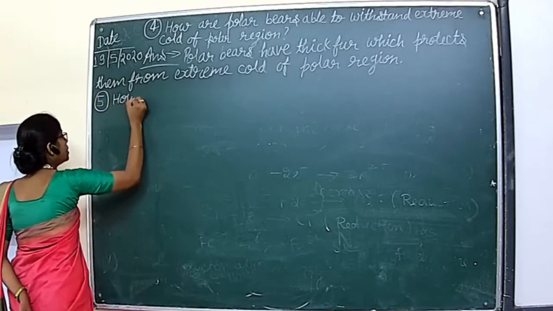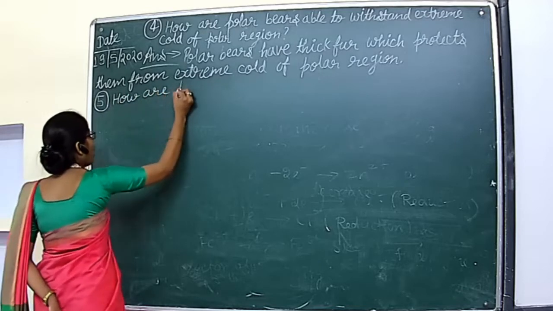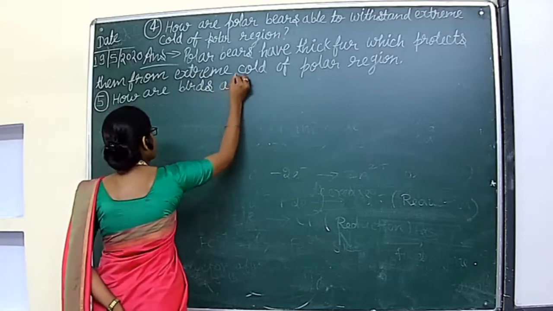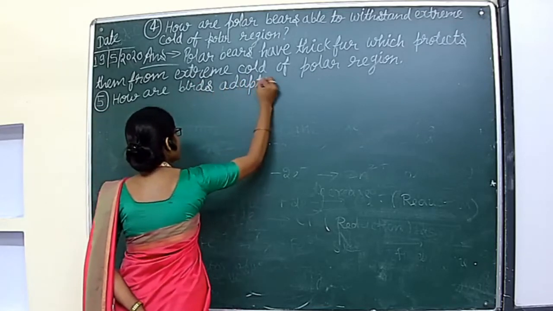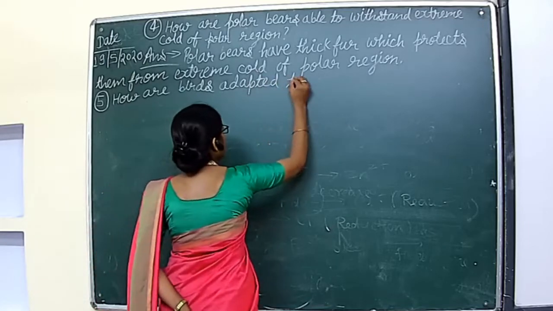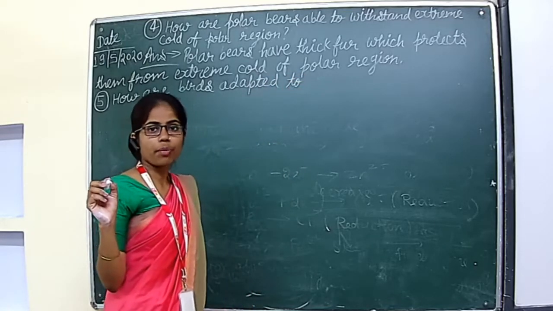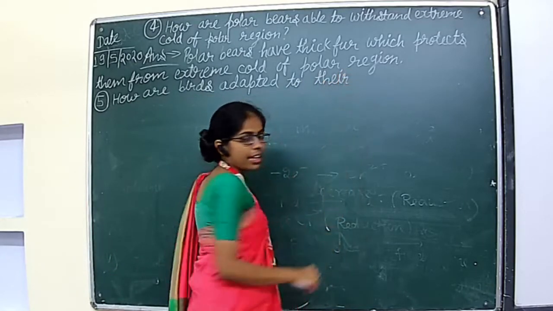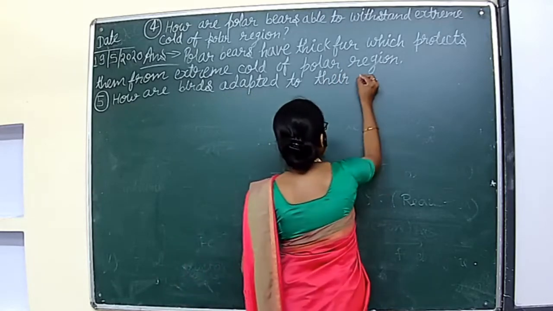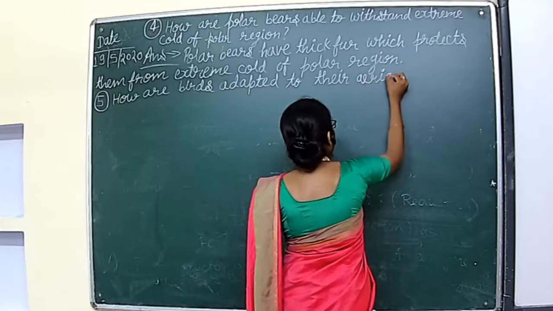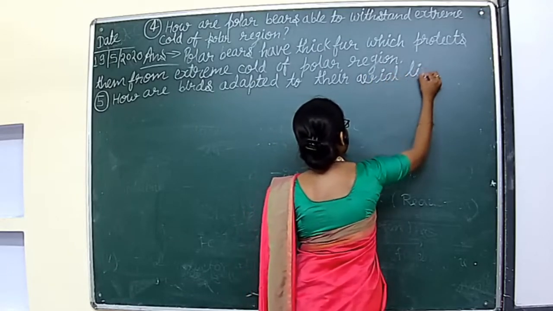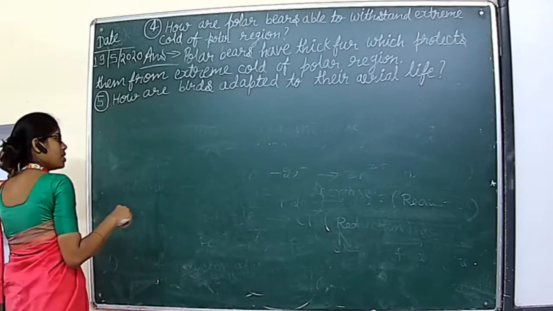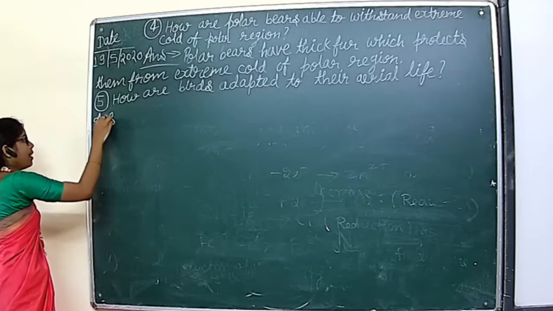How are birds adapted to their aerial life?